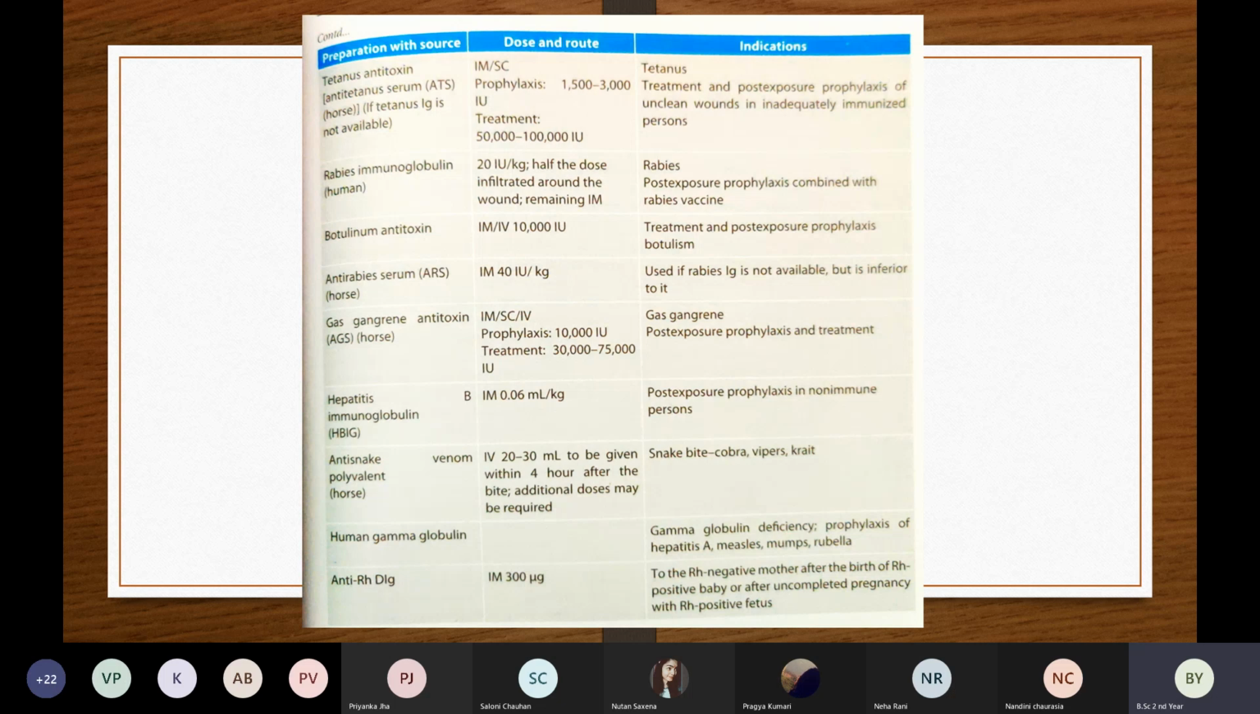So these are some of the immunoglobulins that we are giving to the patient. These come under passive immunity.